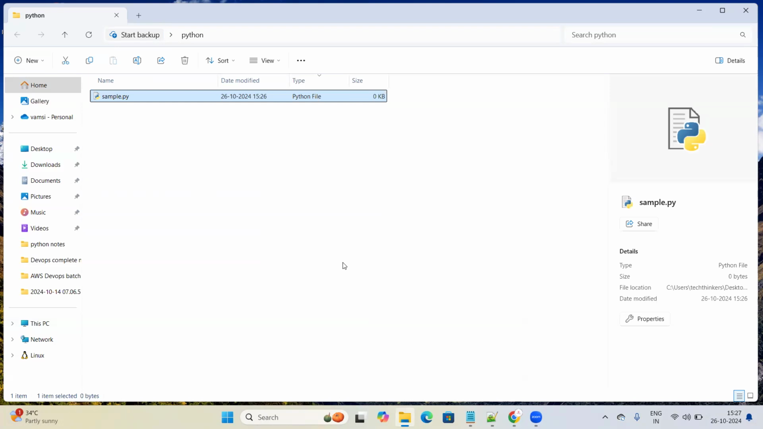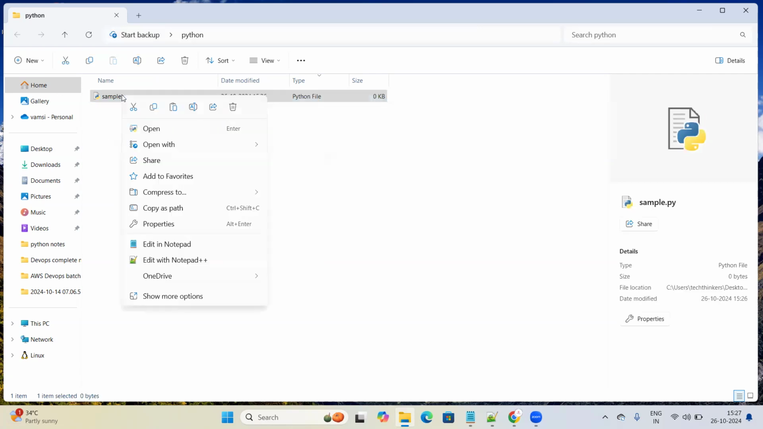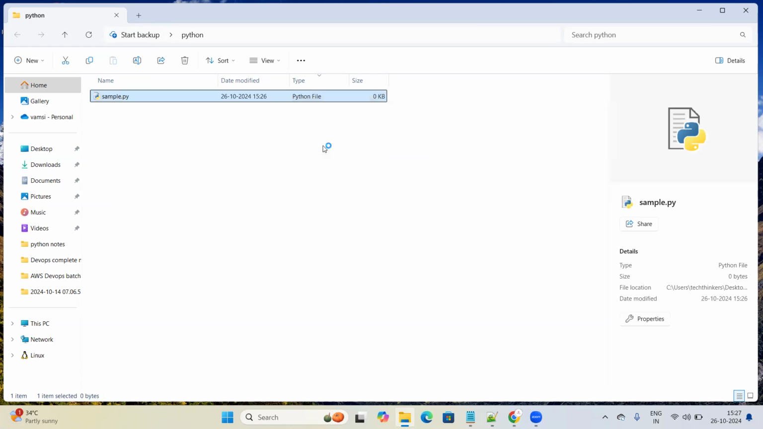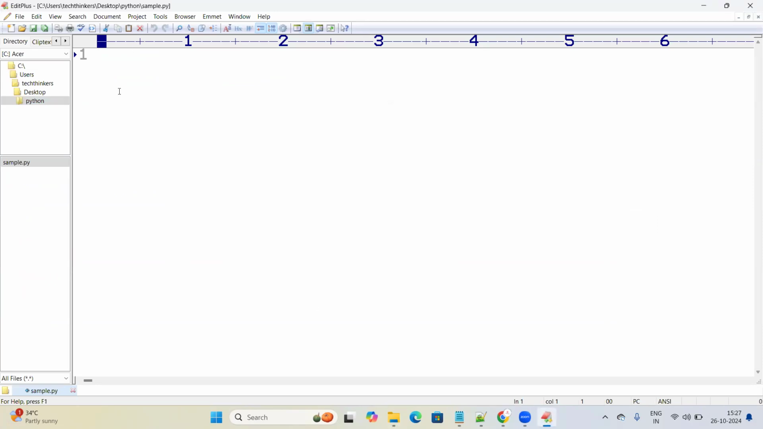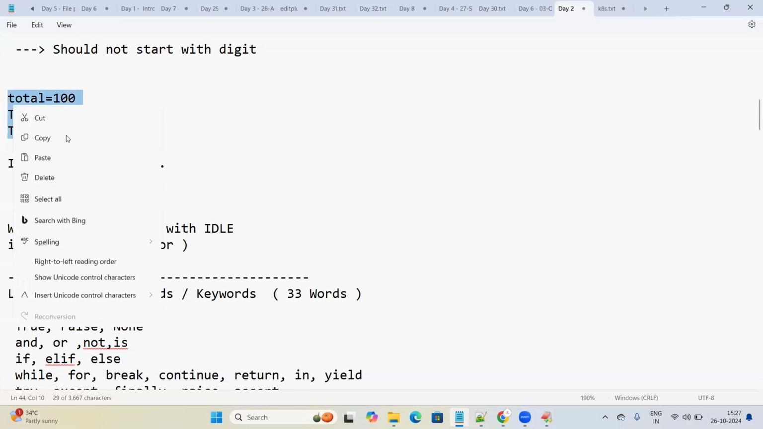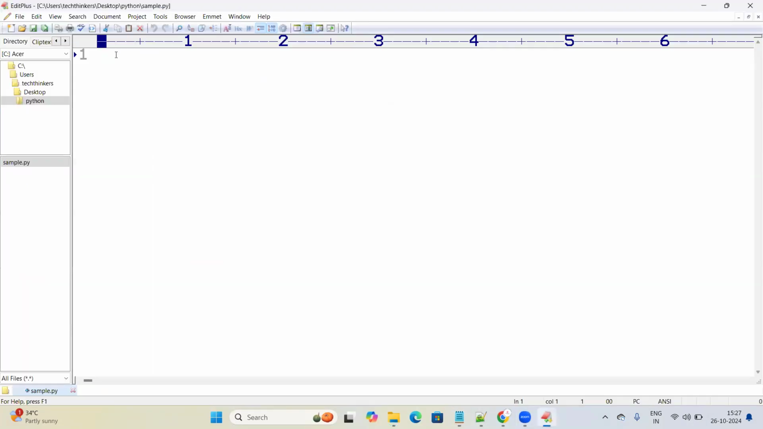It is an empty file actually. If I would like to write any program, I will give a right click on it and open it with Edit Plus software. I'm going here and giving a right click on the file, so I'm opening that with Edit Plus software. This is how your Edit Plus software will get opened. And now whatever program you want to write, you can write. So I'm writing this one, total. I would like to give all these three variables here, total 100.